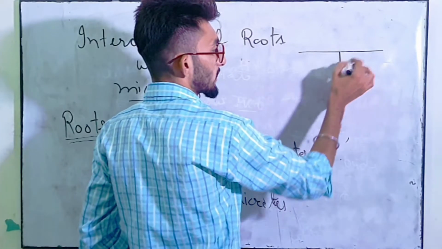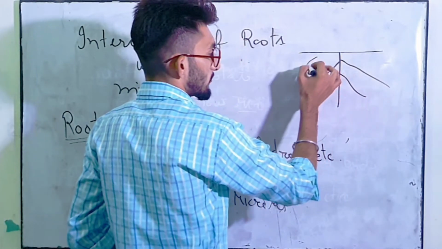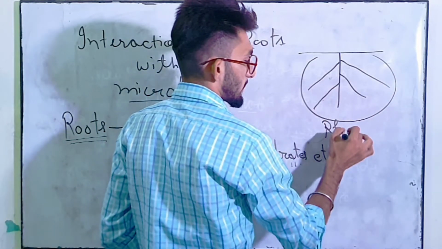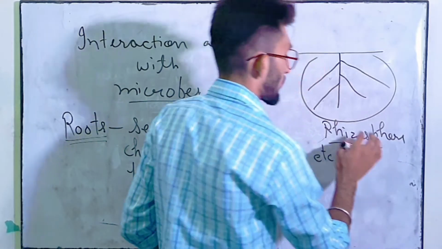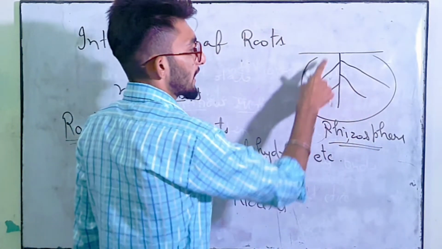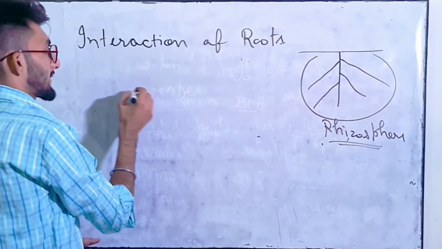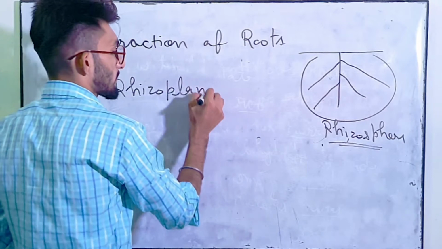Done. So root is the underground part, we know that, and the region which is under the influence of root is known as rhizosphere. Okay. So what is rhizosphere? The portion of the soil which is under the influence of the root is known as rhizosphere. Next is rhizoplane. So what is rhizoplane?